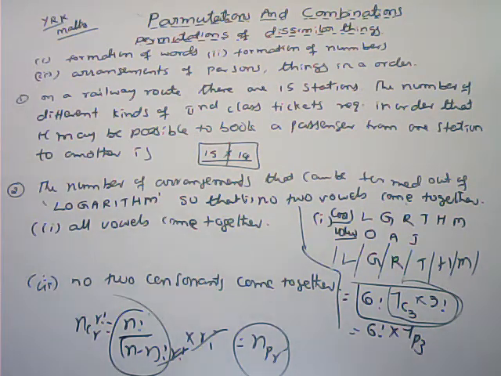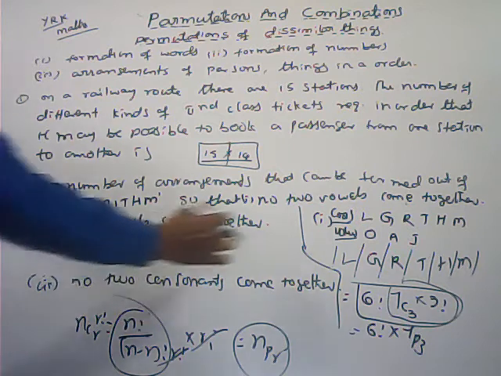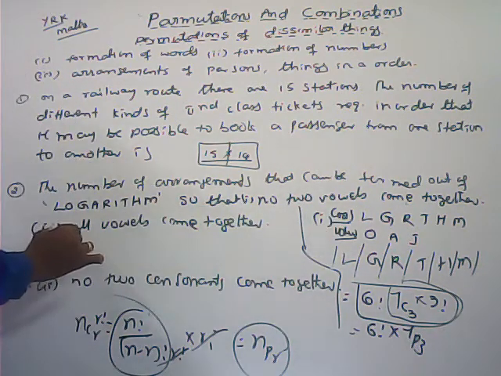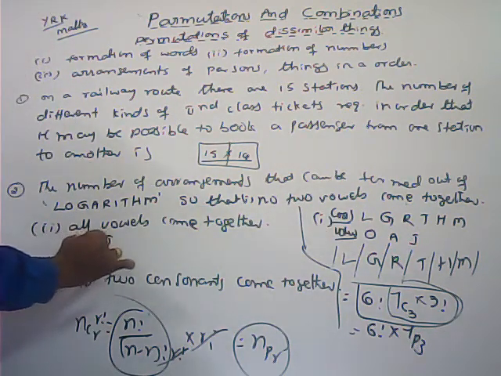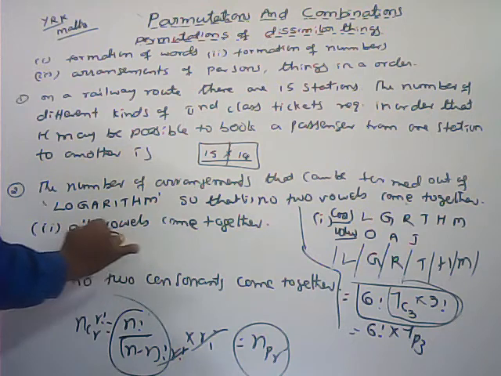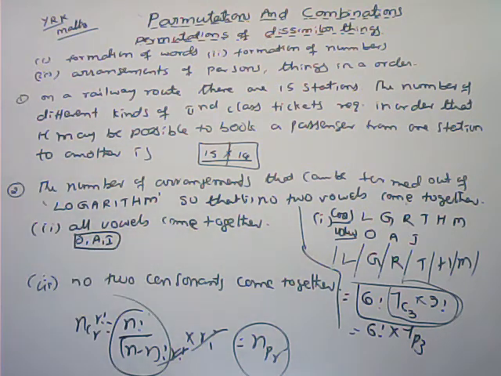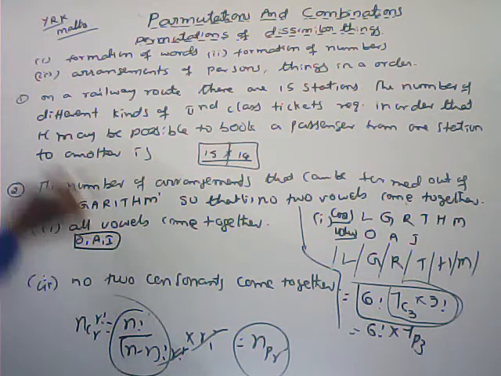Now the first part is completed. Now what about the second part? All the vowels come together. What are the vowels here? O, A, I. All the vowels come together. In every arrangement all the vowels come together only. So this one you can consider as one object.